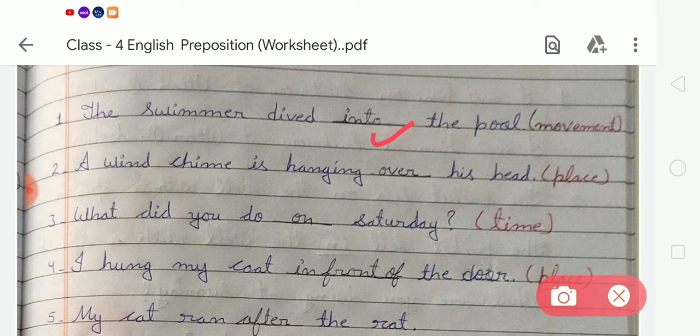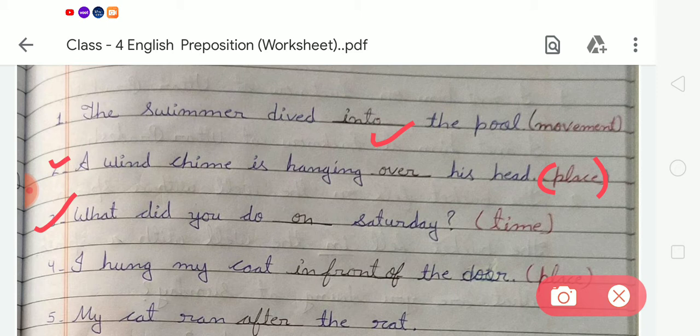Okay. Number 2, a windjammer is hanging dash his head. Here the kind of preposition is place. So we have to write over, O-V-E-R, over.